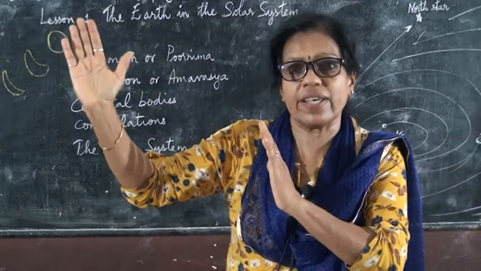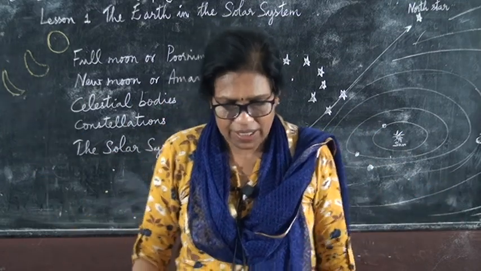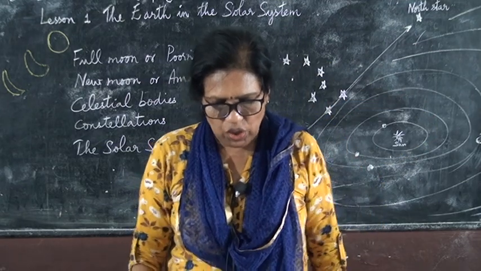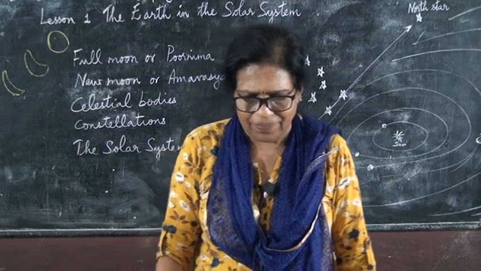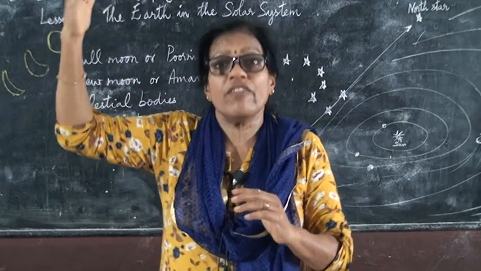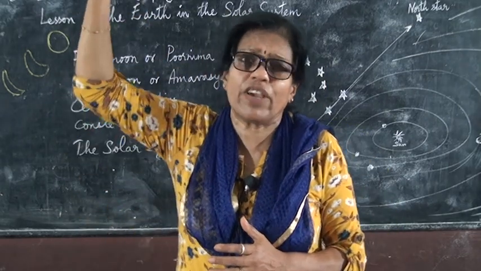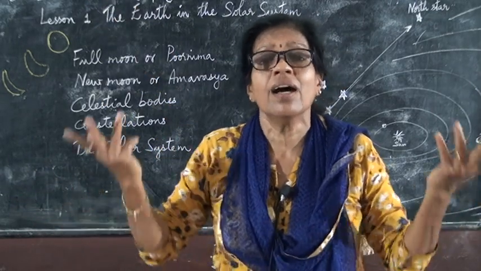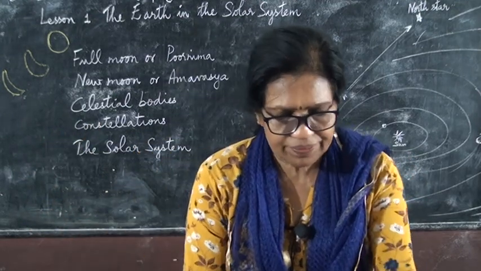So when we are facing the sun, that part gets day. That means the heat and light of the sun. So the sun is a star. Now you know that there are countless twinkling stars in the sky, isn't it? But the sun is our nearest, that's why we are able to get the heat and light of the sun. The other stars are very far away, that's why we are not able to feel the heat and see the light also.